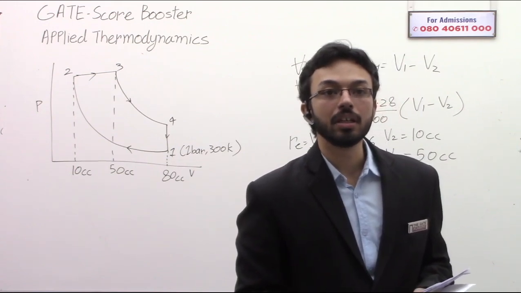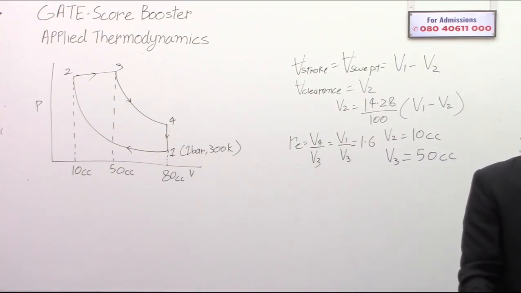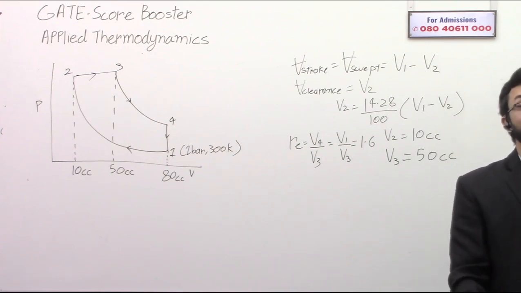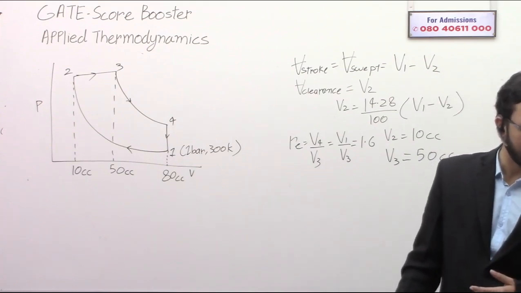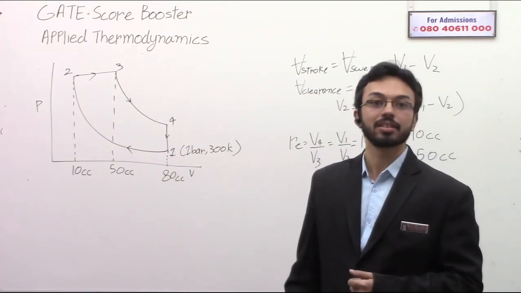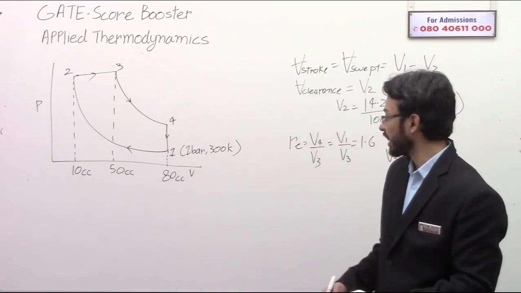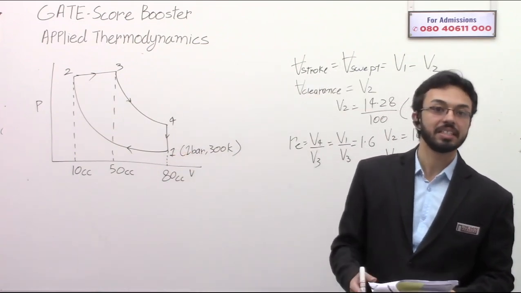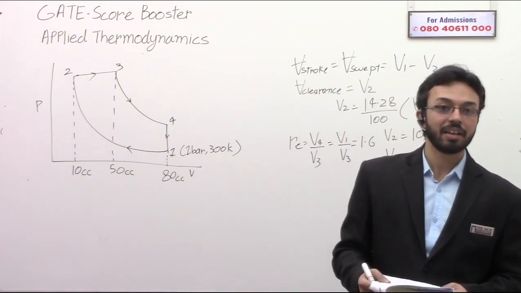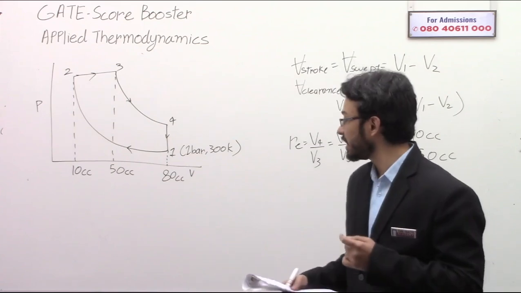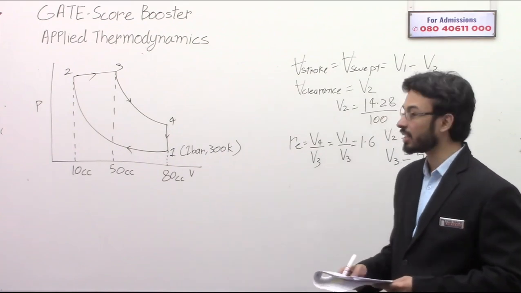No, 80 cc is not the stroke volume. For a diesel engine sucking in 80 cc of air at 1 bar and 27 degrees Celsius, they have said that 80 cc is the total volume of the air that they have sucked in. So 80 cc is the volume of the air at the suction stroke, that is, at point 1, the volume of the air is 80 cc. It does not mean the stroke volume.